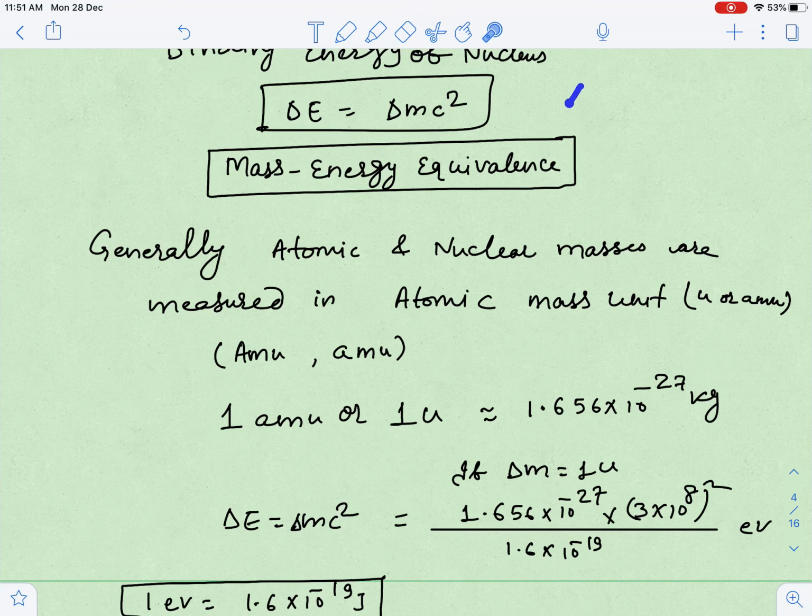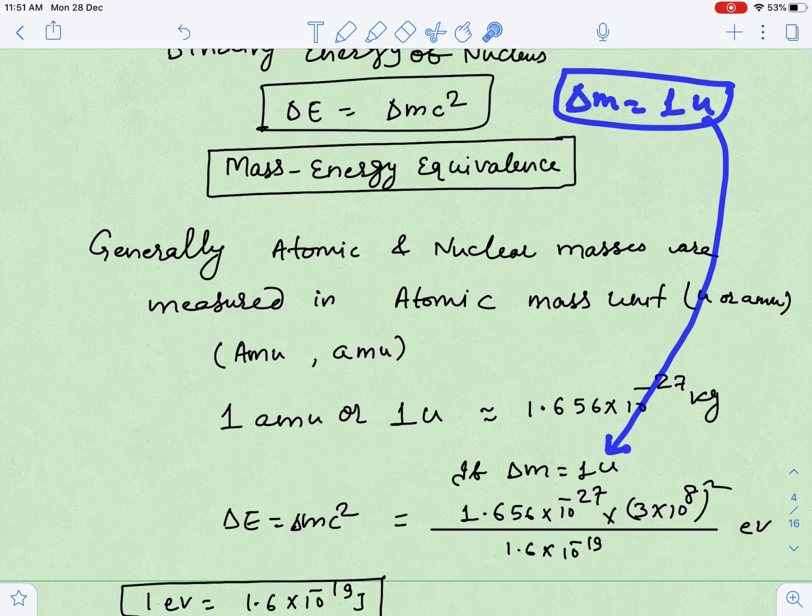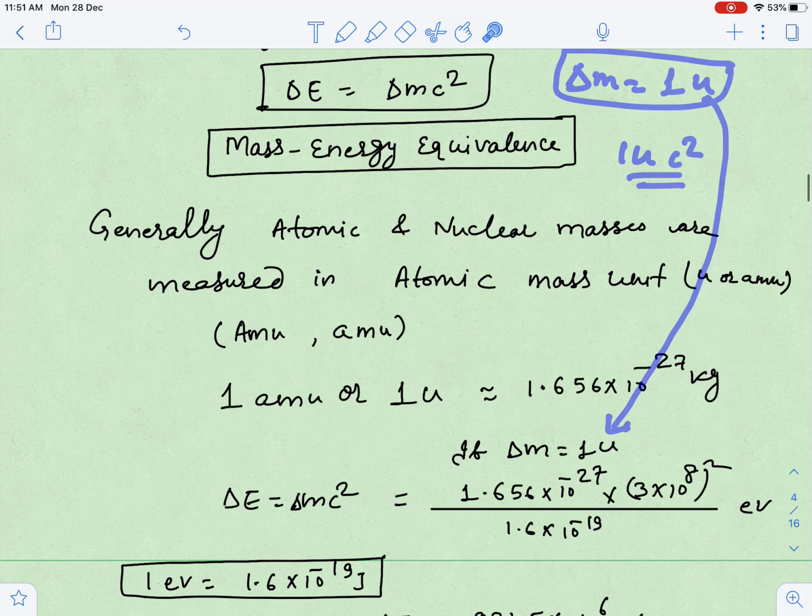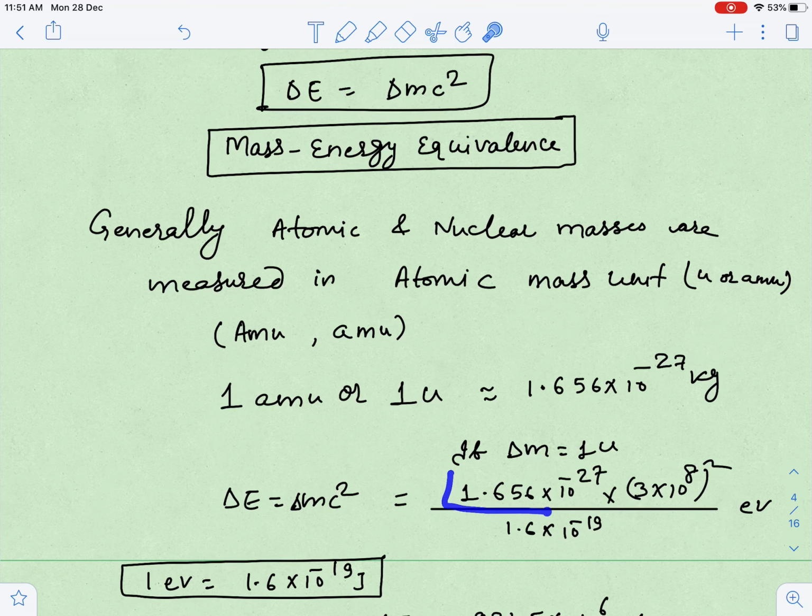So in terms of this you will write any unit. So guys, suppose I have taken mass defect delta m equal to 1 u, 1 atomic mass unit. What is the energy corresponding to this, guys? I can say 1 u multiplied by c square. When you multiply 1 u into c square, this will be energy in joule, but I have to convert it into electron volt.